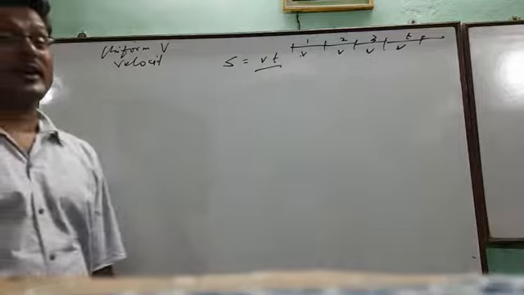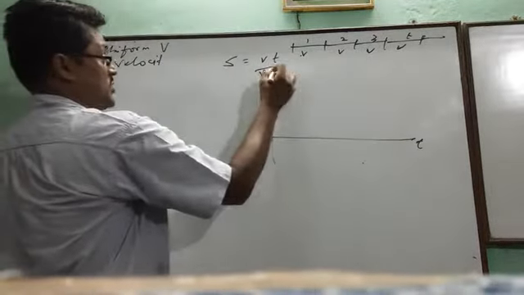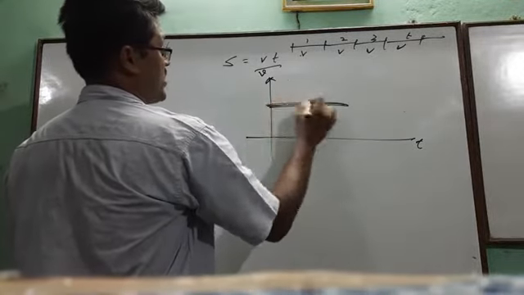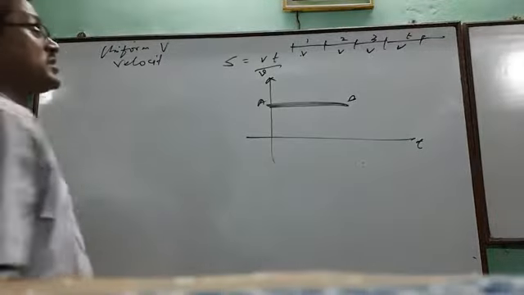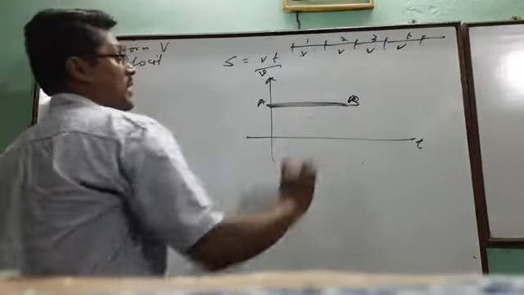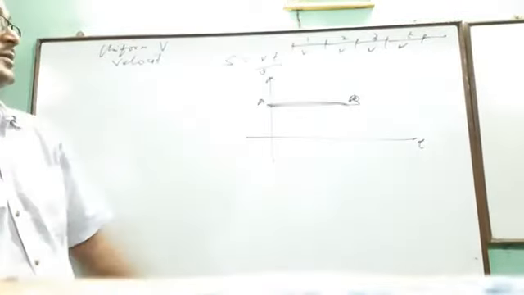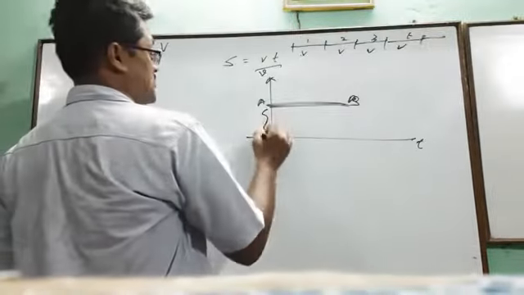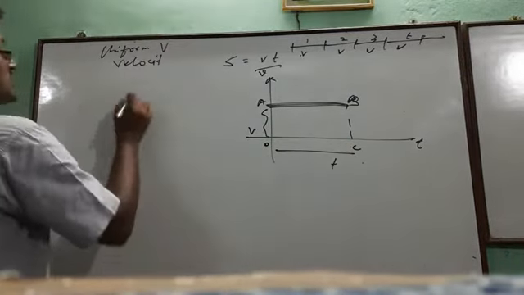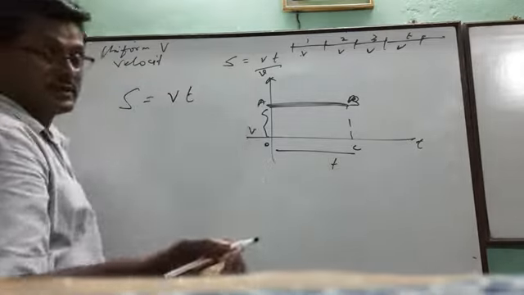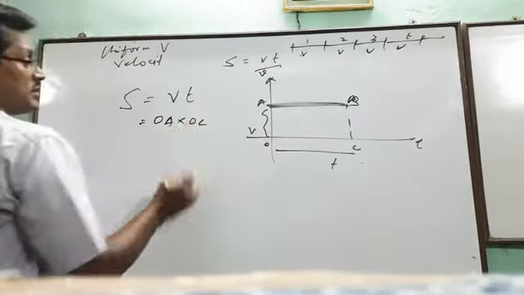So what is the graphical interpretation? Let this be time and this be v, and this remains parallel. Uniform velocity means the velocity line remains parallel to the time axis because there is no change of slope. Then O, this is V, and C, this is T. So what is the displacement? Displacement is V into t from the definition. Now V here is OA and T here is OC.